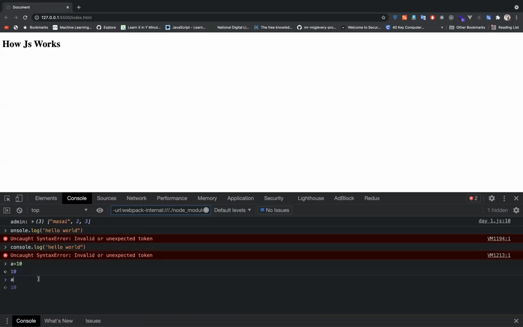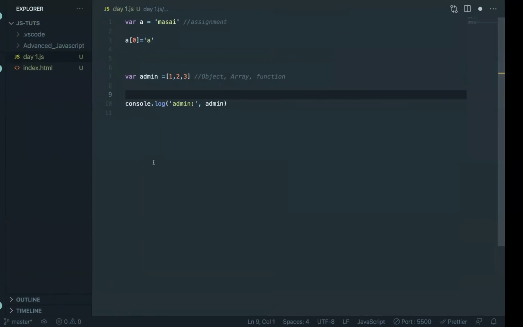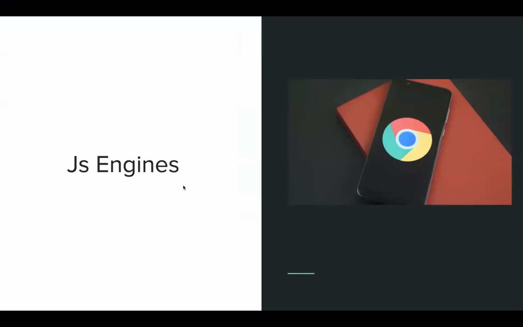So when I do that, one thing is sure, you are talking to a computer. Your a is equal to 10, then 10 is getting printed here. So what is happening behind the hood, how is that browser understanding what we want? Like when I type a, how is it showing me that 10 there, right? That happens because of the JavaScript engine. Now understand, a JavaScript engine is just one program which is helping the browser to understand your JavaScript.